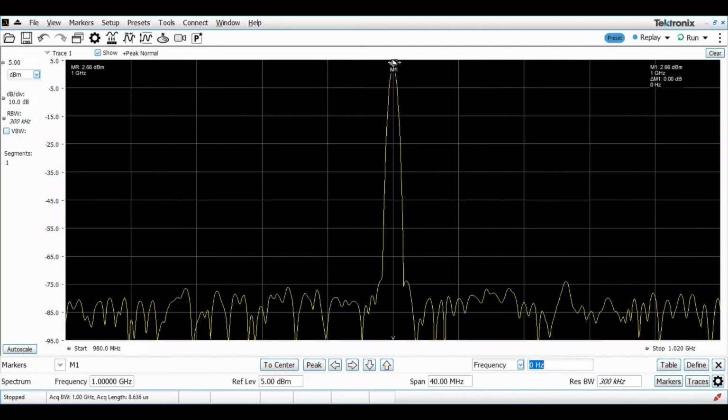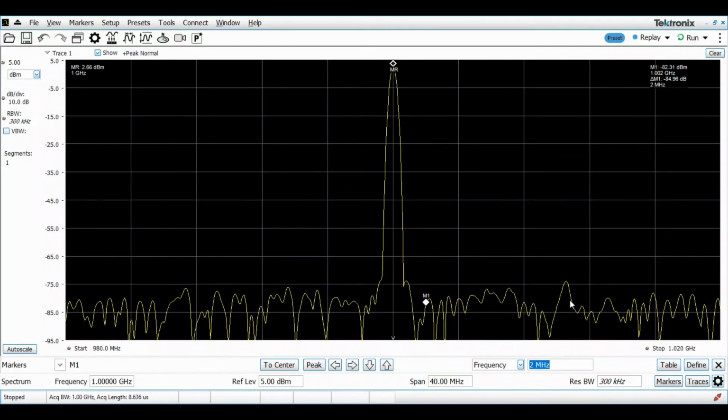That means I can track the marker and see the relative measurements from one frequency to another frequency, or one power level to another power level. So I'm just tracking it, and I can place it anywhere, or as you can see here, where space is available. I can precisely put it at what offset I need to measure the power level. So I can even place it at, say, 5 megahertz, or let's say 2 megahertz away from the carrier signal.